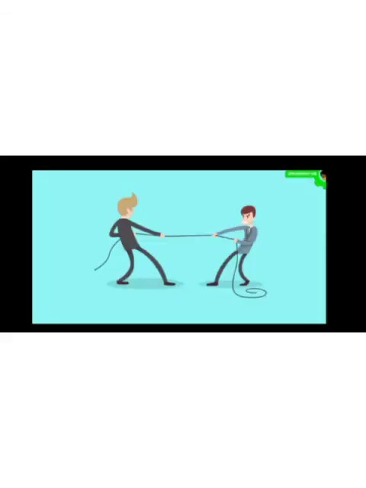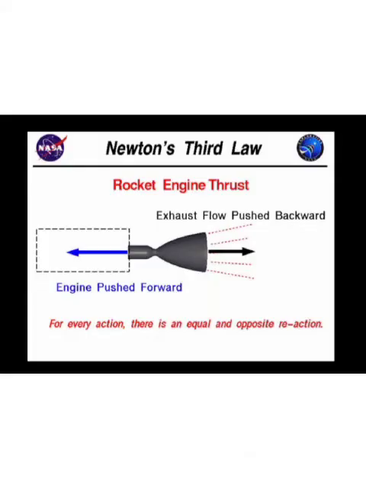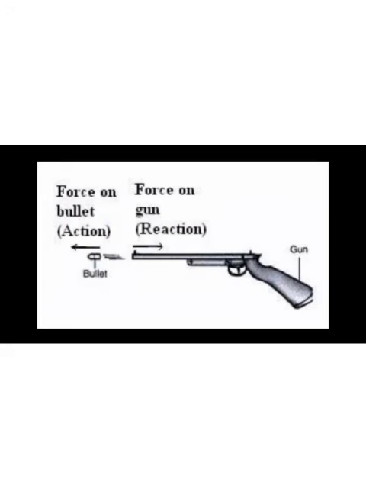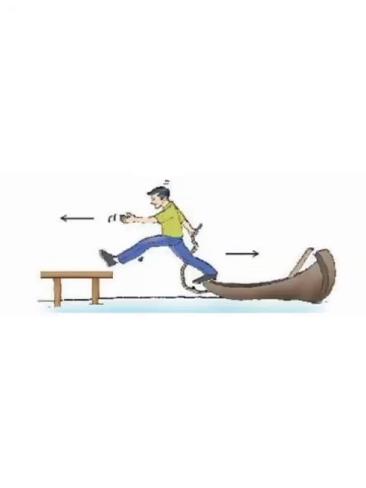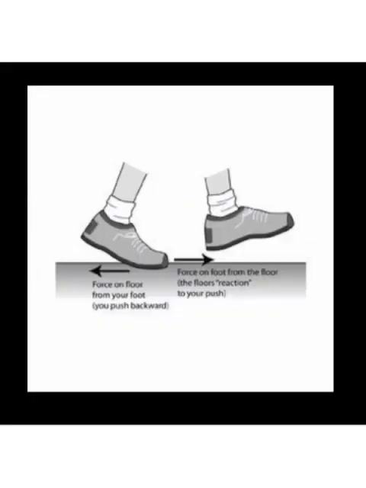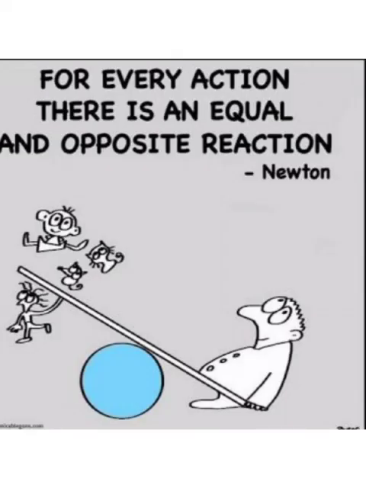When birds fly, the wings of the birds push the air downwards and the air pushes the bird upwards. There are a lot of examples of Newton's third law of motion, such as swimming, bouncing off a ball, recoiling of a gun, walking on a platform, a man jumping from a boat, and so on. Newton's third law is associated with conservation of momentum. According to the law, for every action there is an equal and opposite reaction.